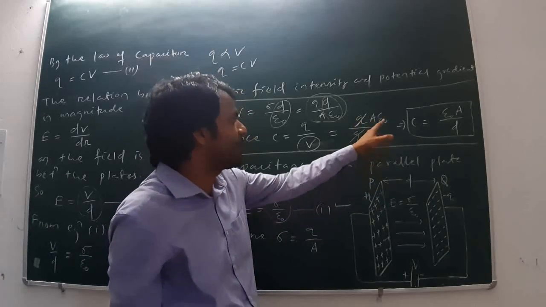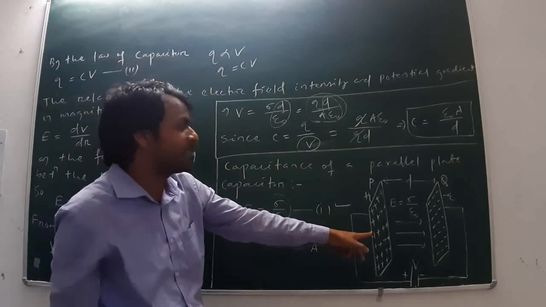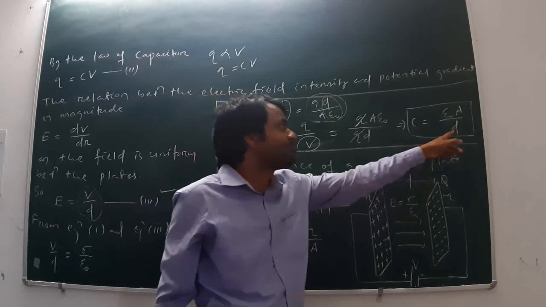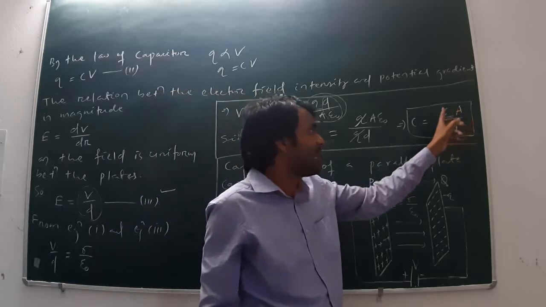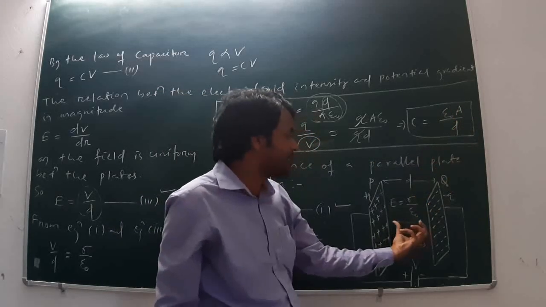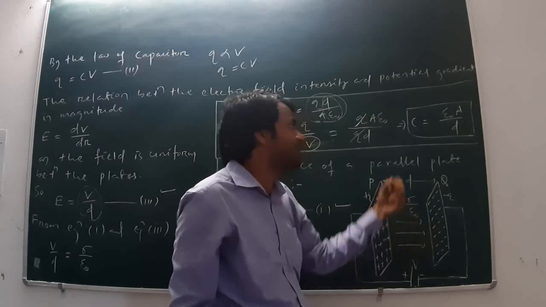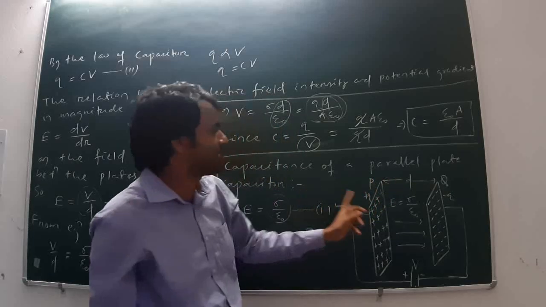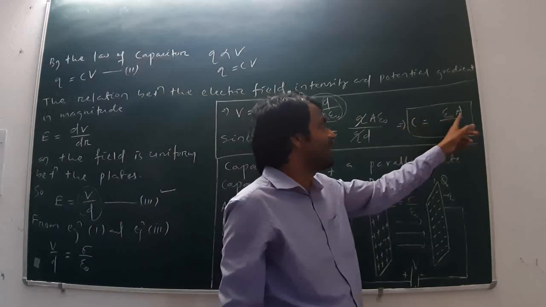This is the required expression for the capacitance of a parallel plate capacitor, where the two plates are separated by distance D, A is the area of cross section of each plate, and epsilon naught is the permittivity of the medium that is placed in between the two plates. Means the capacitance of a parallel plate capacitor separated by a vacuum medium is independent of the charge.